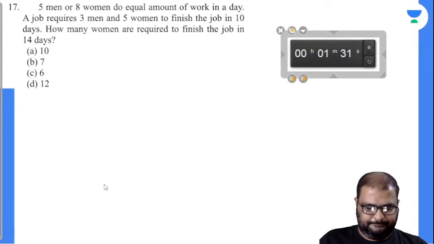Devesh, is it B? Is it for the previous question or the present question? Devesh, you are saying this.